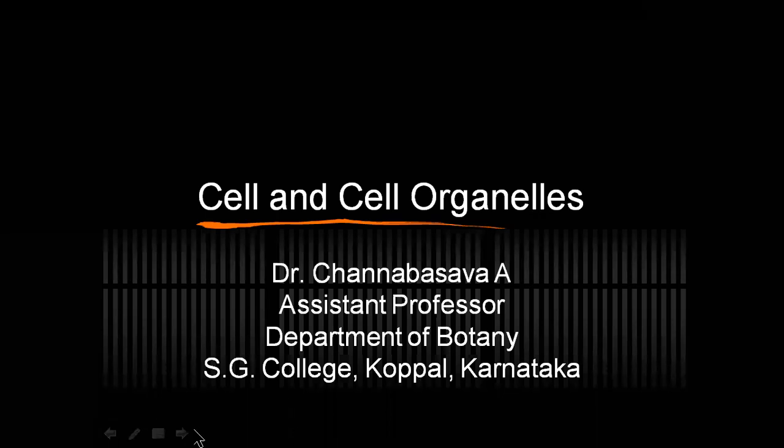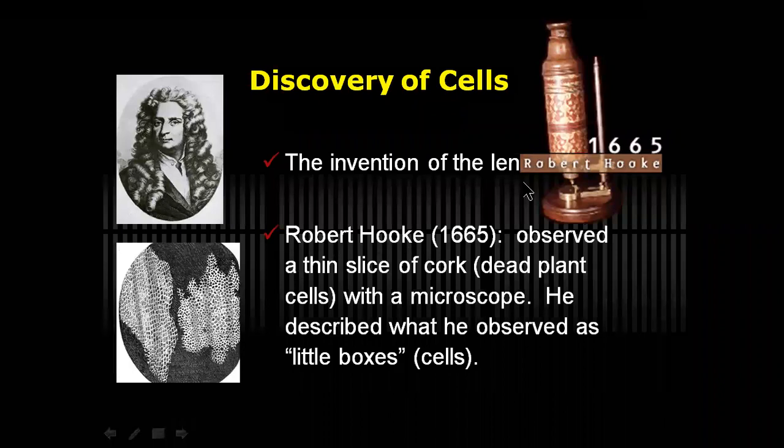As you know well, the cell is the structural and functional unit of an organism. So irrespective of the group of organisms, we come across a basic unit called the cell. And you need to remember who discovered the cells. The invention of the lens, it was by Robert Hooke.